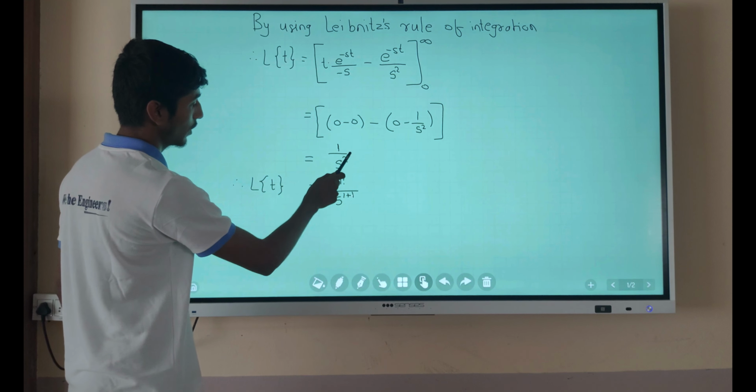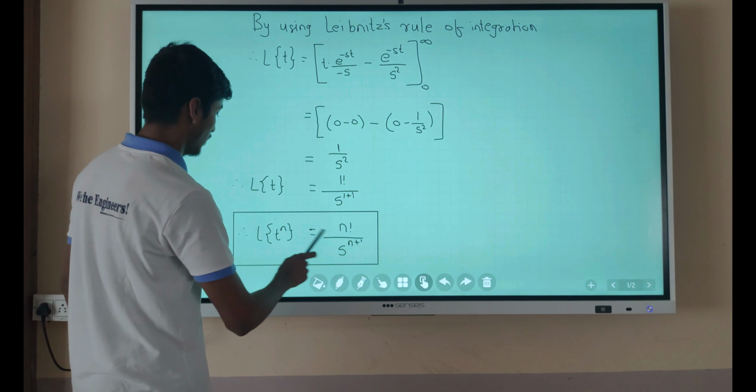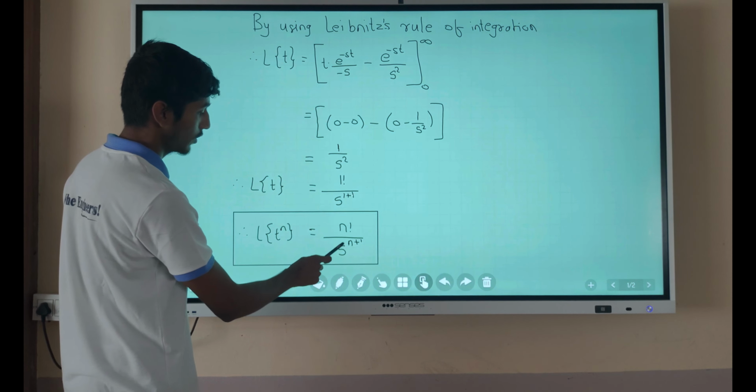So we can also write it as 1 factorial upon s raised to 1 plus 1. So the Laplace transform of t raised to n is equal to n factorial upon s raised to n plus 1.